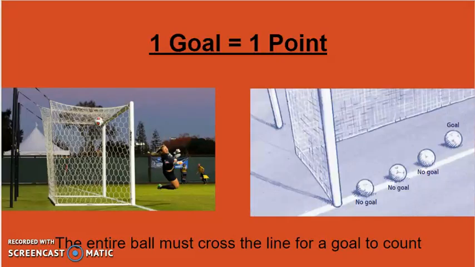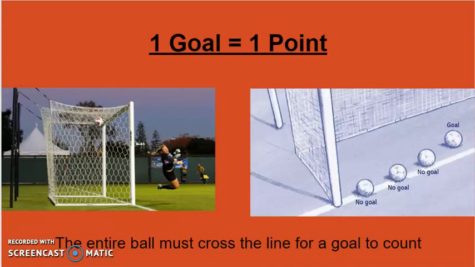To win the game, one team needs to score more goals than the other team. To do this, the ball must completely cross the line, and this can be seen in the picture on the right. There's 4 different examples, and of the 4, the last one where the ball is not touching the line at all is the only one that is a goal.